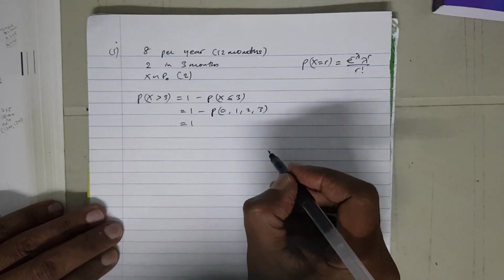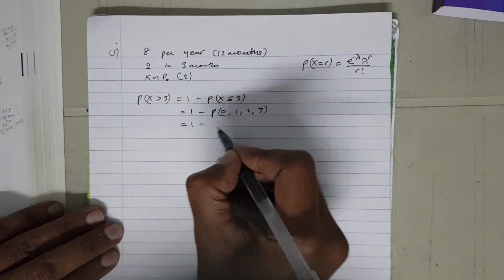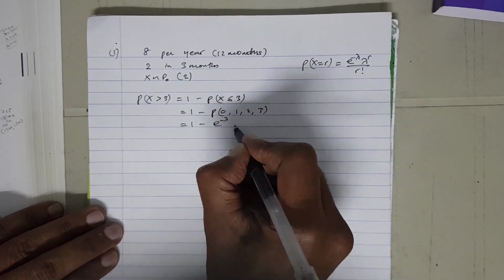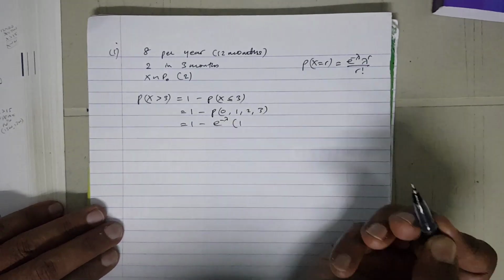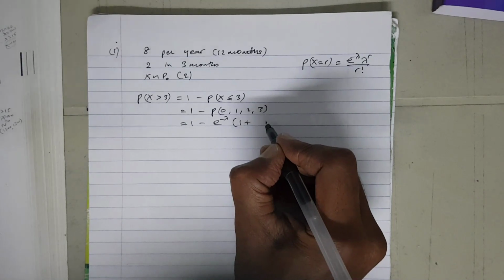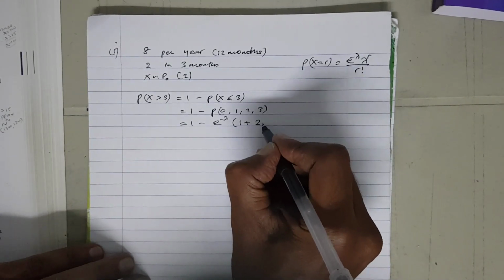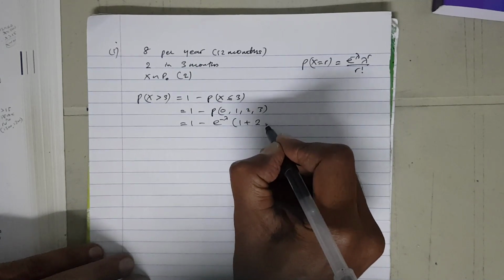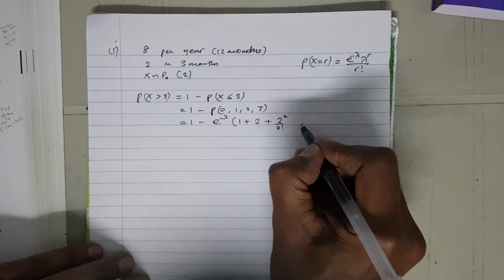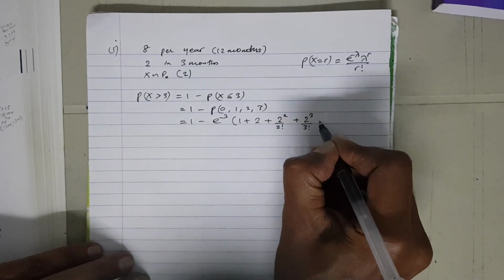And so what we're going to do now is 1 minus e to the power of minus lambda, and for power 0 it's always equal to 1, plus lambda, that is 2 to the power of R, so 2 to the power 1 divided by factorial of 1, plus 2 squared over factorial of 2, plus 2 to the power of 3 over factorial of 3.